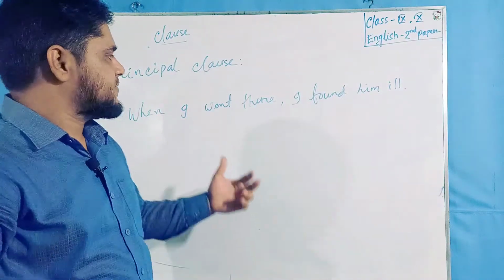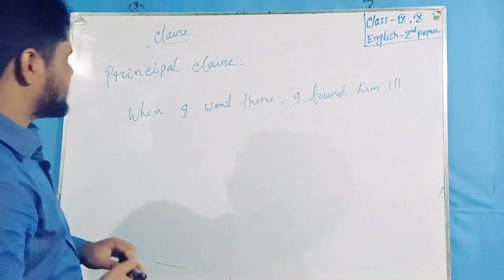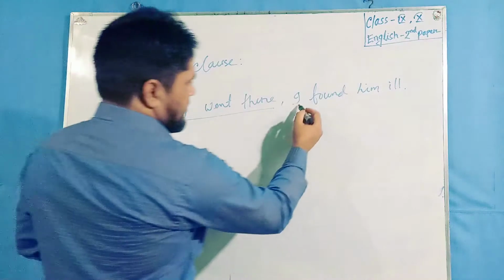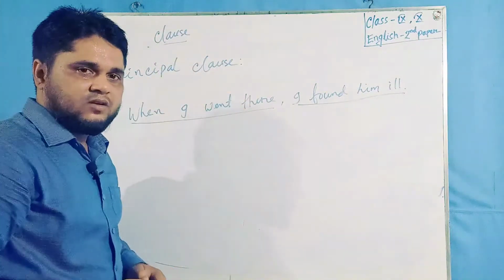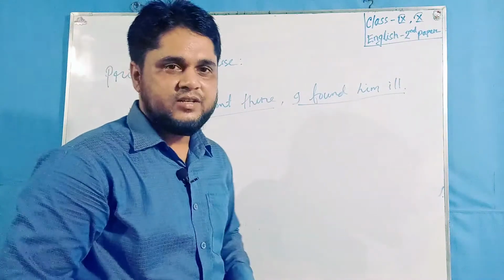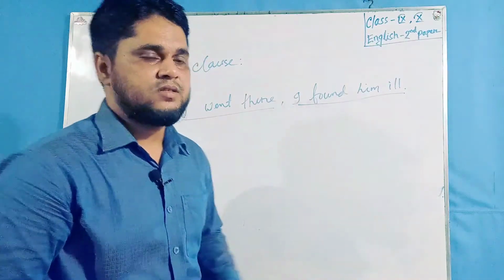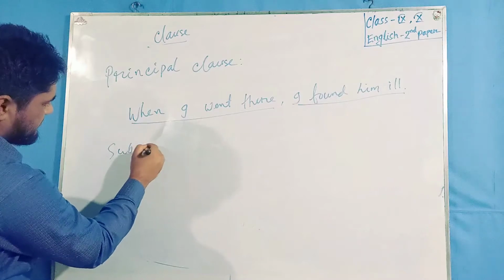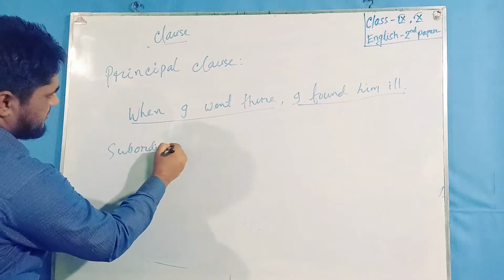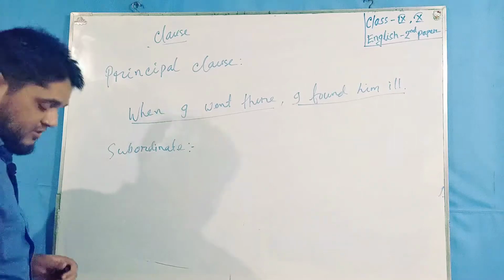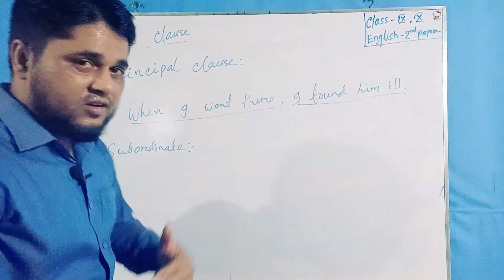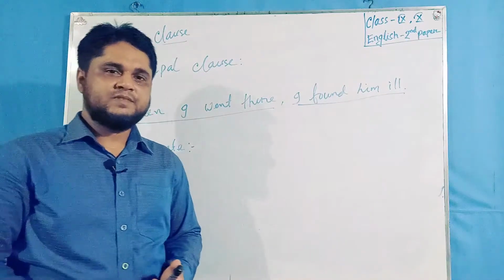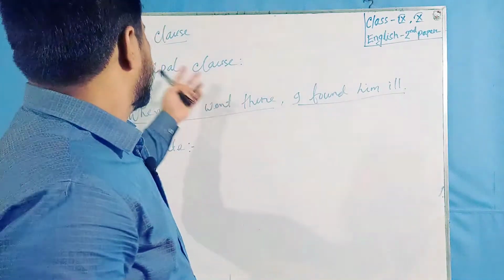My dear learners, please focus on the board. This sentence has two parts. One is principal clause and another is subordinate clause. So what is subordinate clause? Subordinate clause also has a subject and a finite verb, like principal clause.